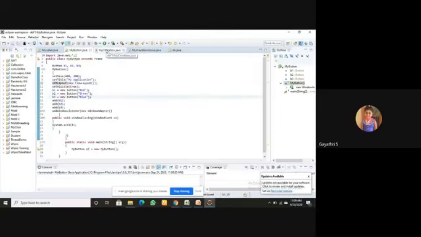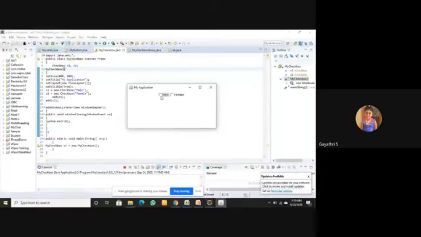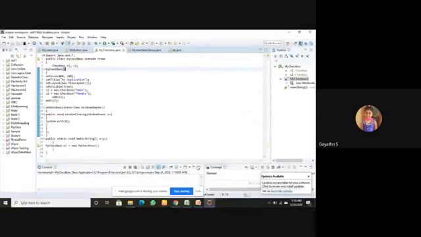Next, checkbox. Just run the program. This is your checkbox. Only two values are added. Next, checkbox group.